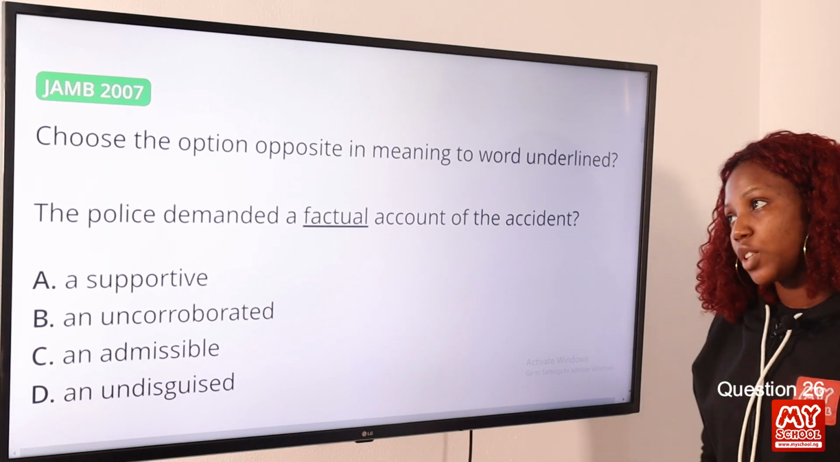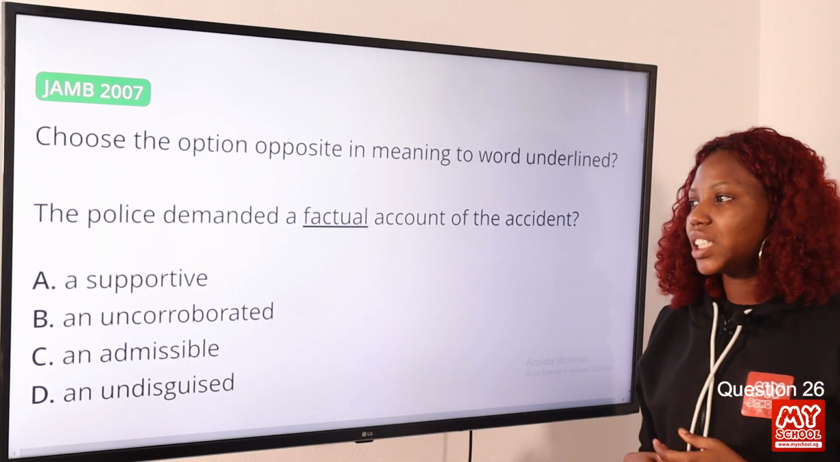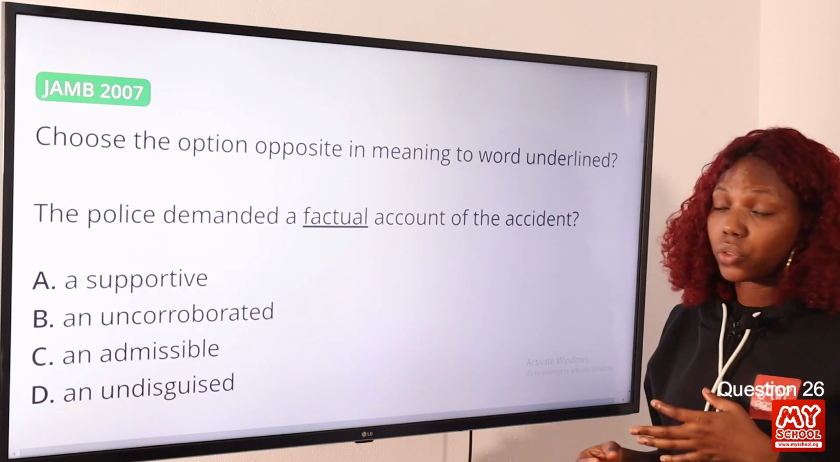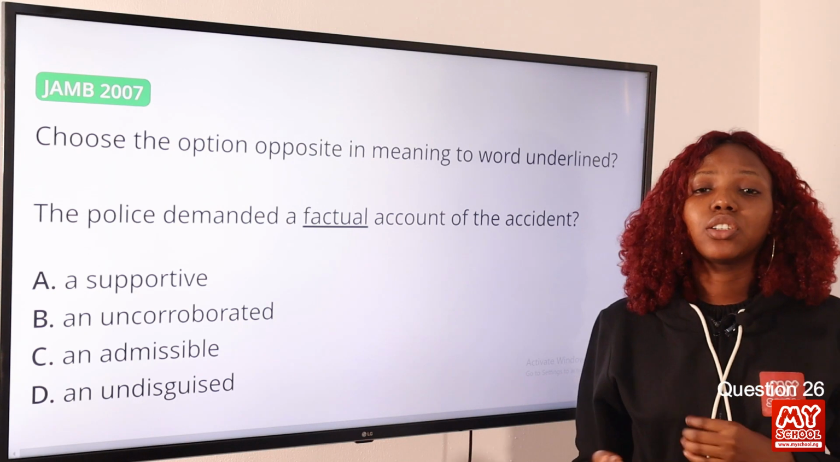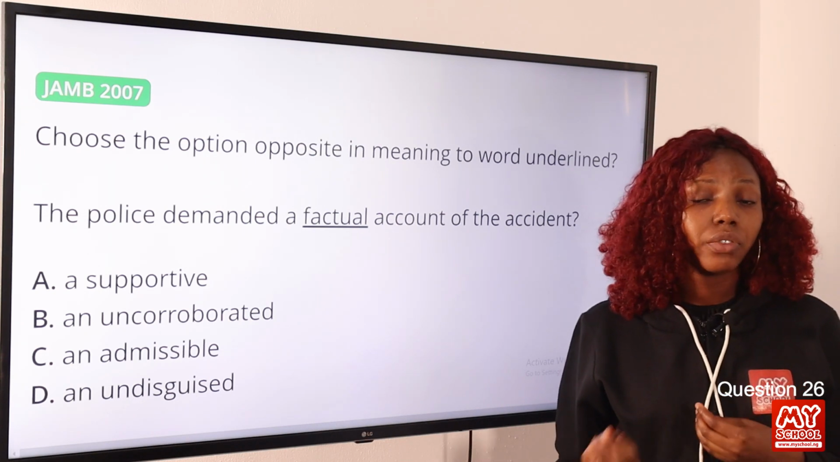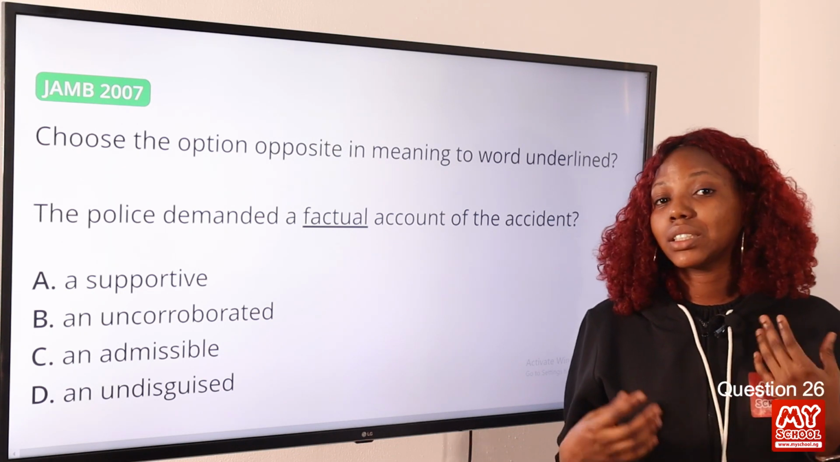Question 26. Choose the option opposite in meaning to the word underlined. Now, the police demanded a factual account of the accident. Now, the word factual is underlined, and factual here is gotten from the word fact. So anything that's factual is real. So we're looking at reality, and we're looking at something that's certain.